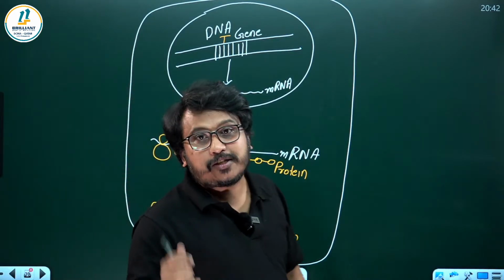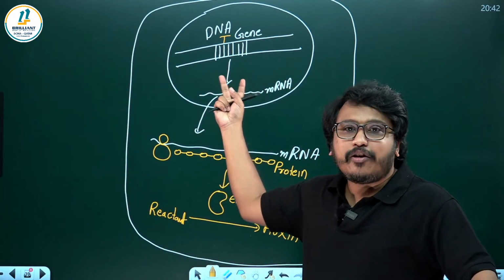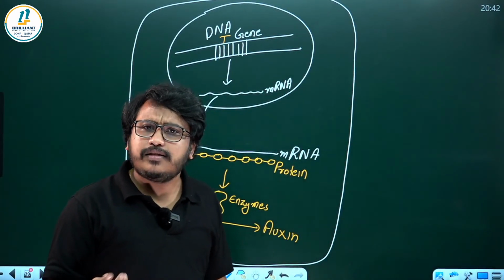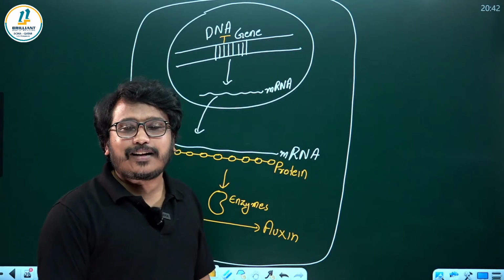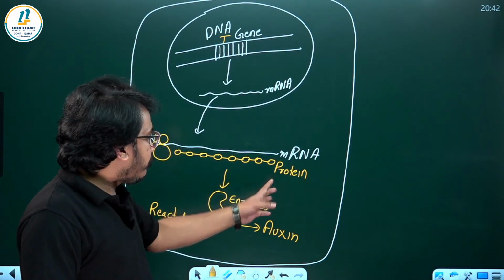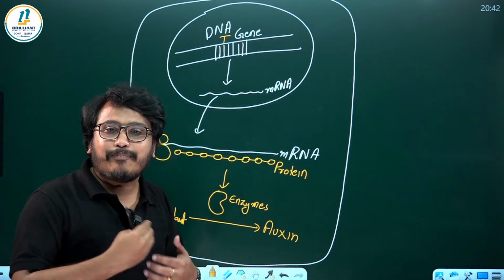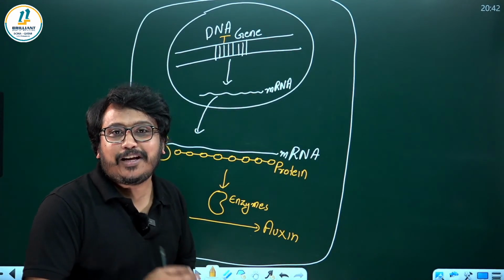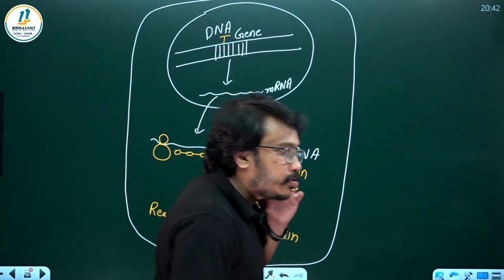So when a gene is expressing, what is a gene? A segment of DNA responsible for a particular character is called a gene. That's all. How does it produce that character? It produces the enzyme or protein that will bring a product, that brings that particular character. This is how we can explain gene expression. Shall I proceed?